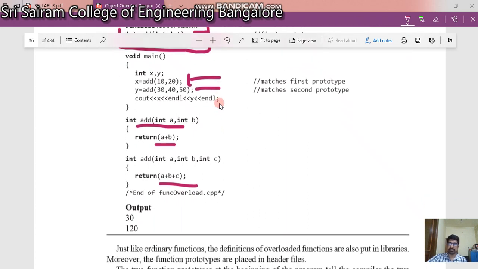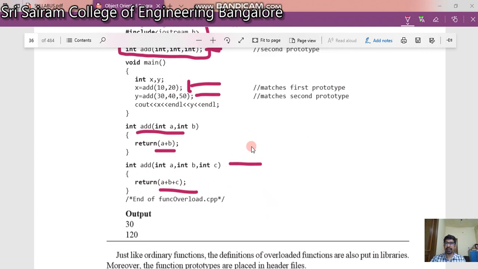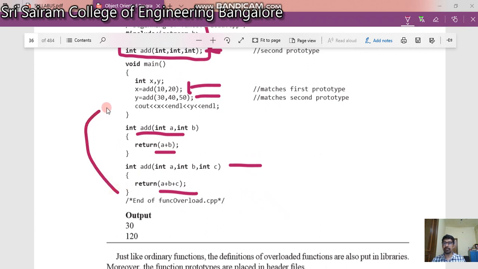What is the definition for this? The definition says it is going to find the sum of a, b and c, and this will be returned, and the returned value will be stored in a variable called y. So we are done with this. Look, we have two functions add, here also add, the only difference is they have different signatures. That's it.